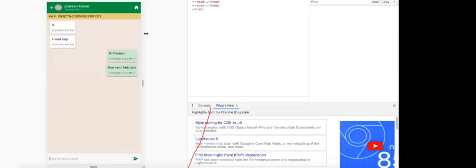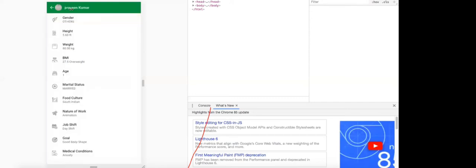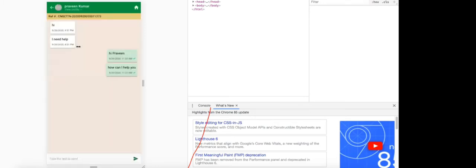Now, for example, I am a client, I can view the dietitian profile. Similarly, as a dietitian, I can view the client profile. If you see the client profile, food culture, nature of work, job shift, goal, medical condition, everything is actually captured, which is very essential to assign a diet chart. In future we will have an attached file option also here, so that scanned reports or any other reports can be attached. So that also will be coming up.